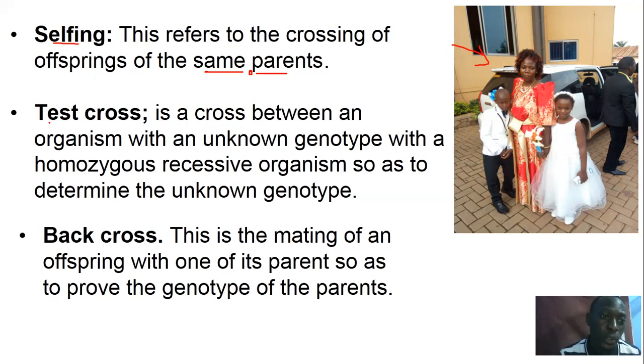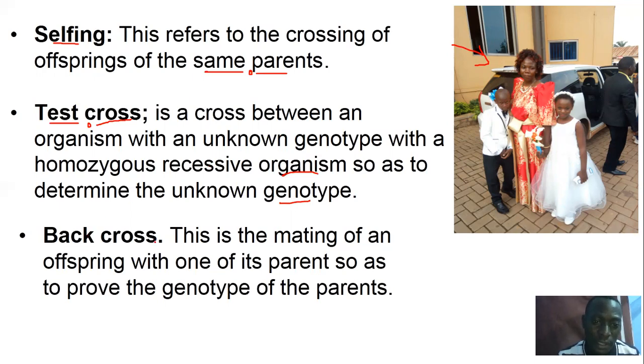Then also, we could talk of test cross. A test is like you want to investigate something which you don't know. And here in this case, what don't you know? So this is a cross between an organism with an unknown genotype and a homozygous recessive organism. When I reach this part, I will explain to you why we use a homozygous recessive organism so that we can determine the unknown genotype. I will explain this in the next video, which we shall be watching again on our YouTube channel.